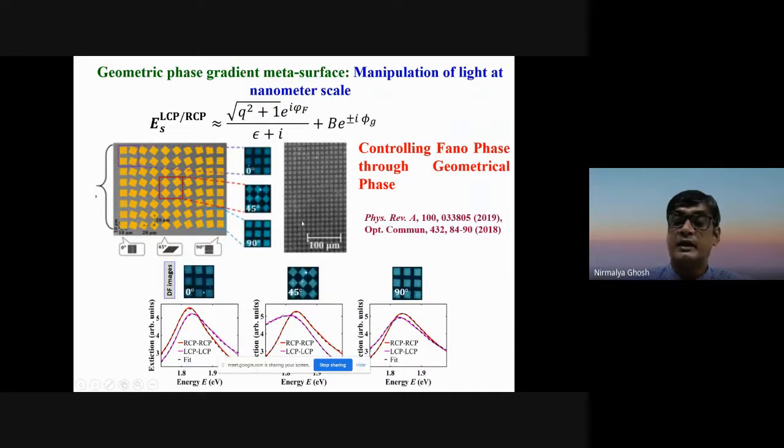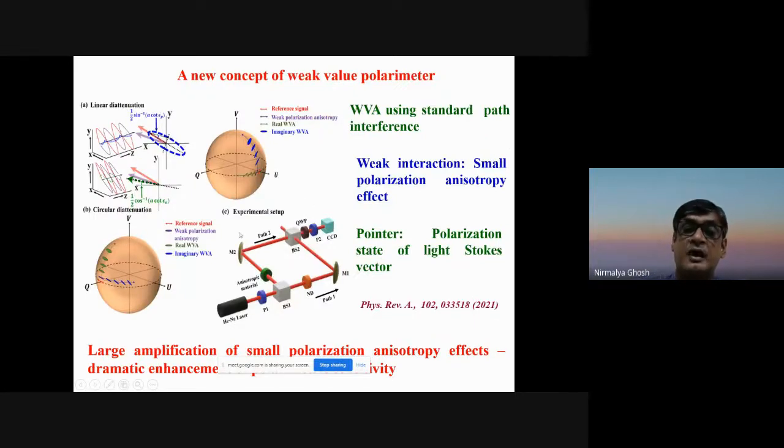And as I said, we have also been playing with geometrical phase at the nanoscale. So we have been developing various metasurfaces, like this one I've shown here, where you have a grating, with the grating orientation rotating spatially. That orientation gives you a space-varying geometrical phase. These kinds of metastructures we are making using our E-beam lithography system to tailor light at the nanometer length scale. So they may have many applications in control and manipulation of light at the nanometer length scale.